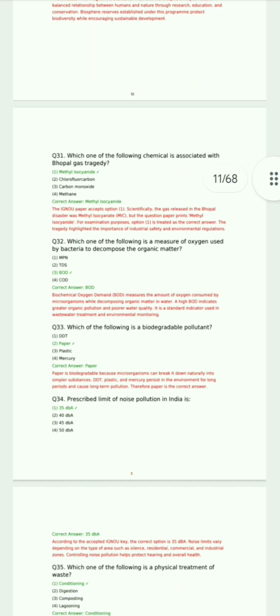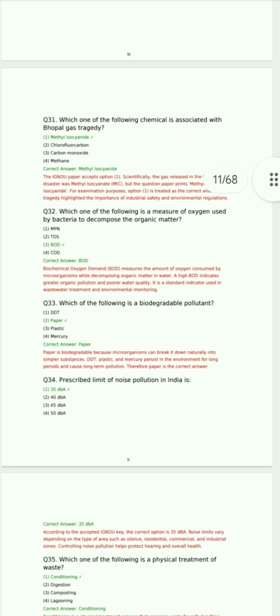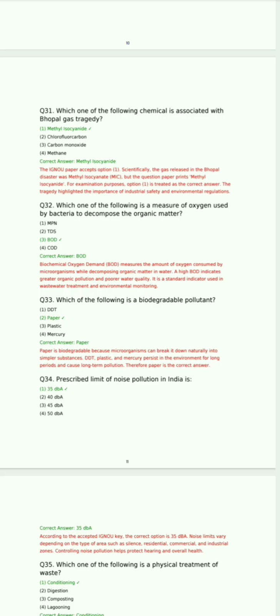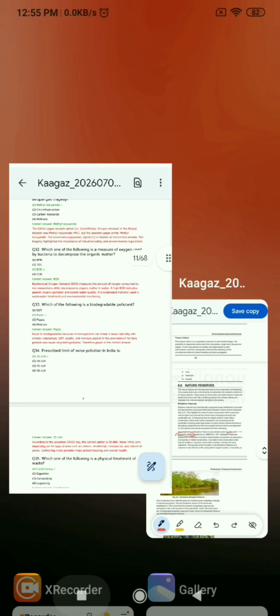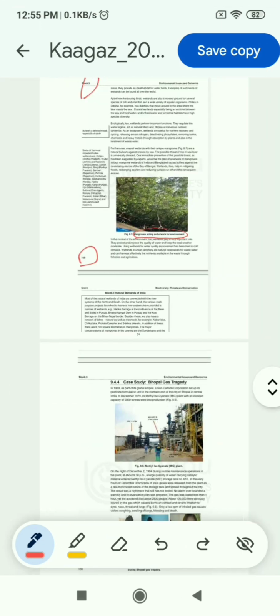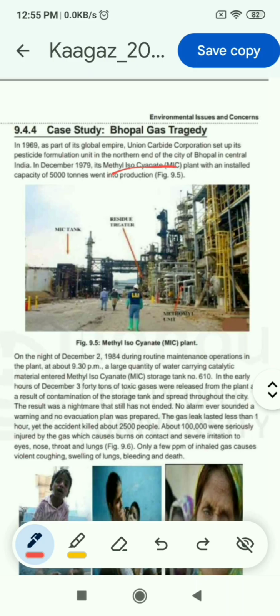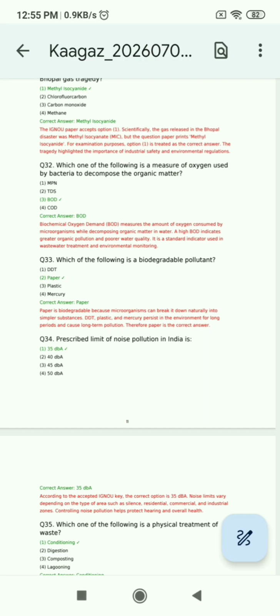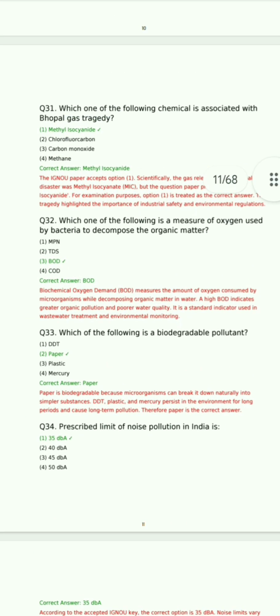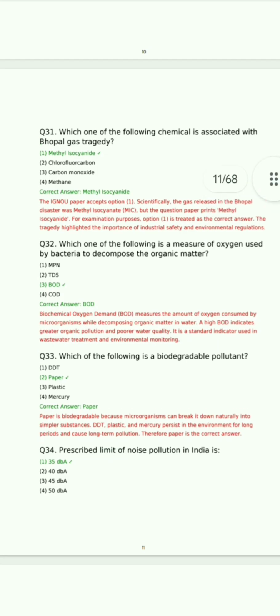Now question 31: which one of the following chemicals is associated with Bhopal gas tragedy? Option 1 is methyl isocyanide, chlorofluorocarbon, carbon monoxide or methane. So the correct answer is methyl isocyanide, and this answer you can find on page number 180 of block 3. You can see methyl isocyanate. So there's a misprint in this, but the most similar answer is methyl isocyanide. So we will take option 1.